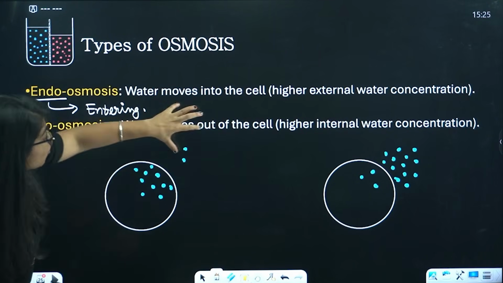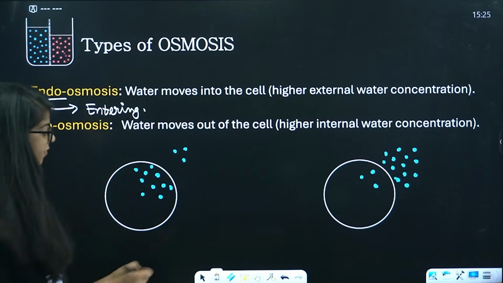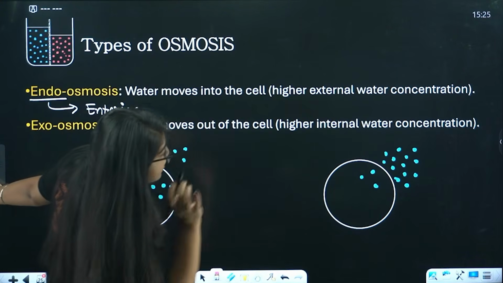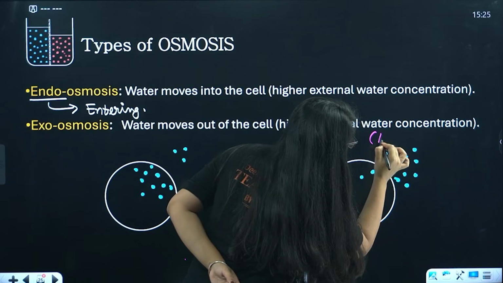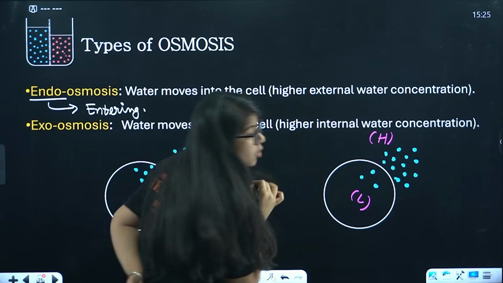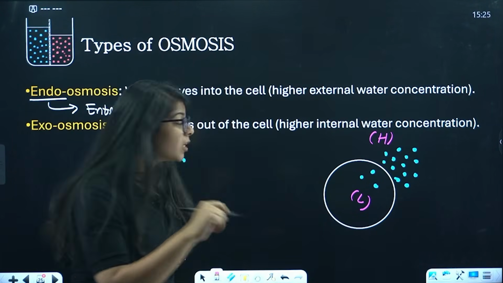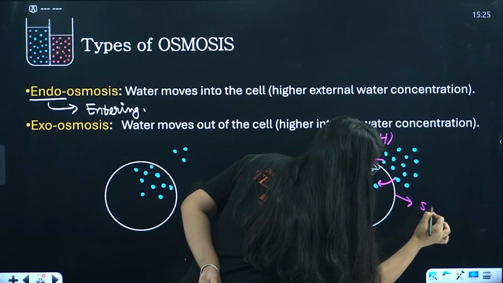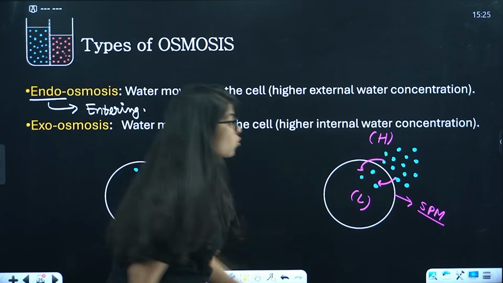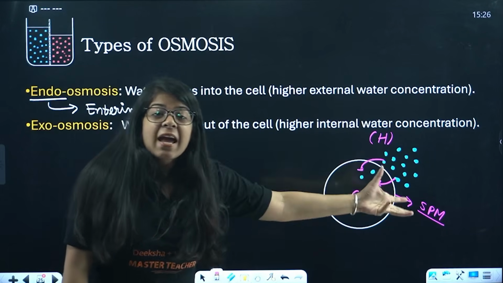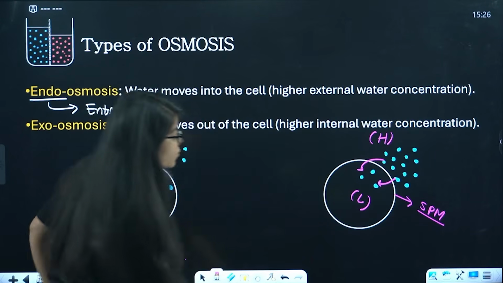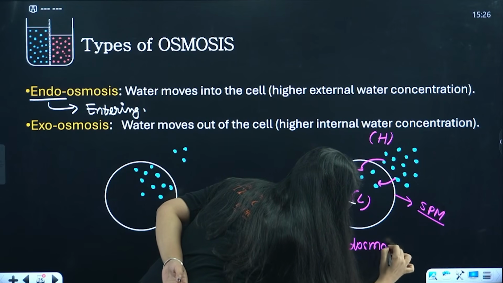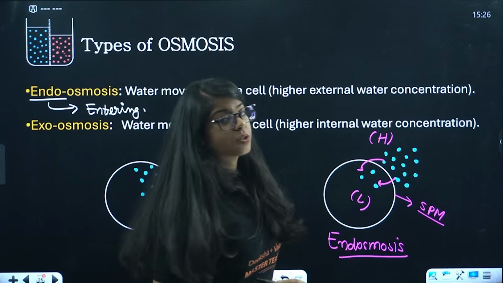Now if this water is going inside the cell, the water will go from high concentration to low concentration because it's a passive transport, and since it is going from higher to lower while traveling through SPM, it is entering the cell. That is why this will be called endoosmosis.